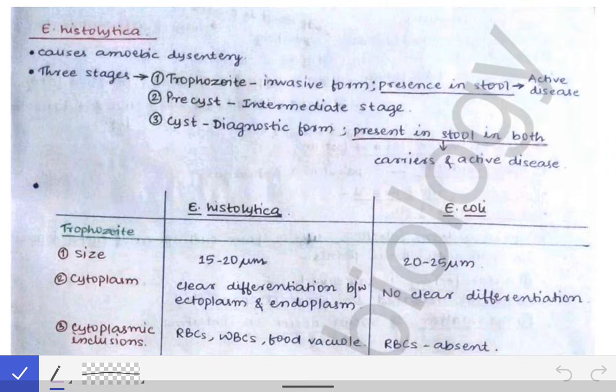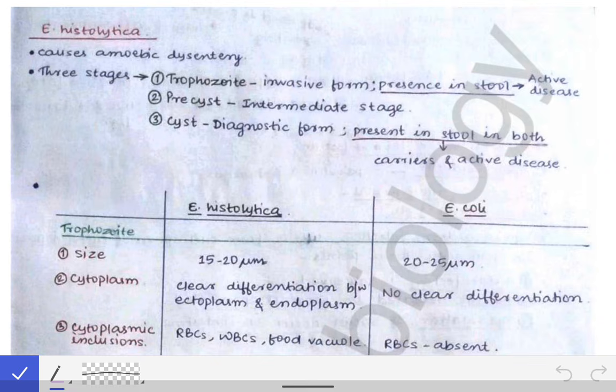But this Entamoeba histolytica is not a commensal in the intestine. It is present outside. So when this Entamoeba histolytica is ingested through the contaminated food or water, then it causes the dysentery.